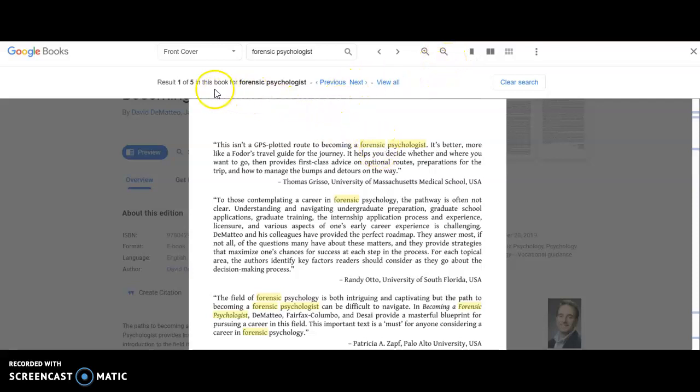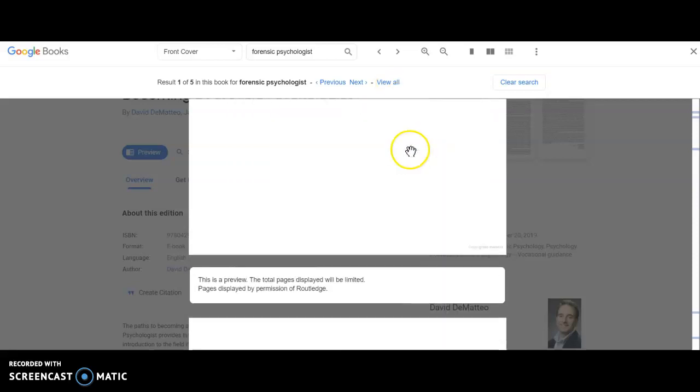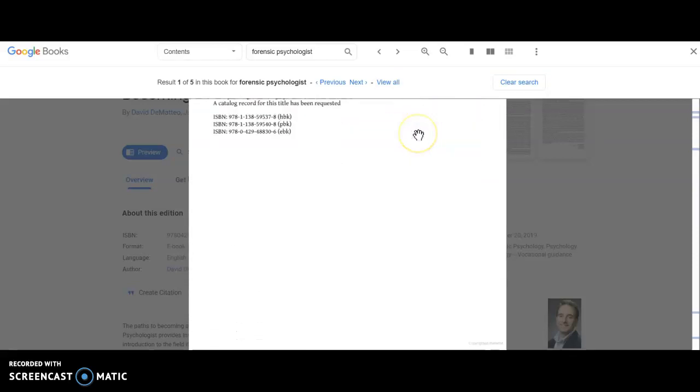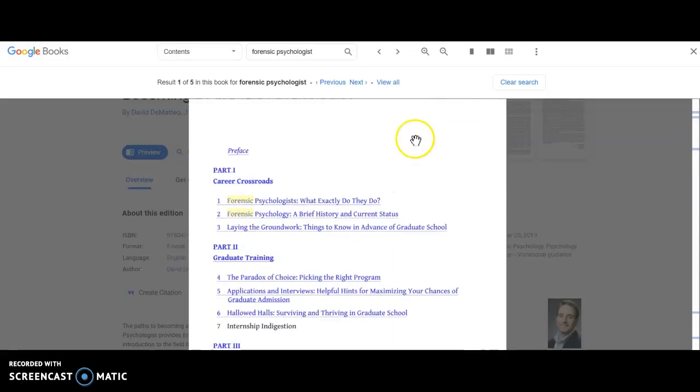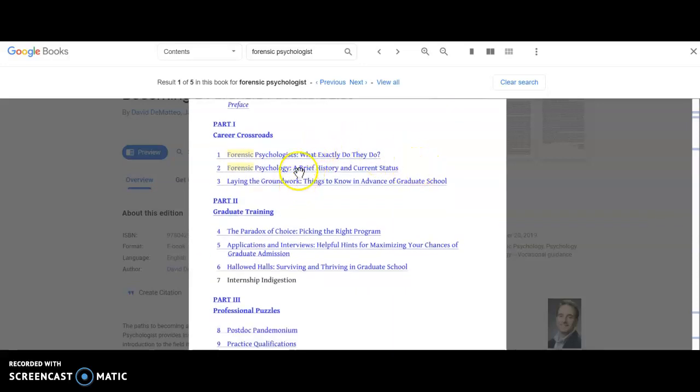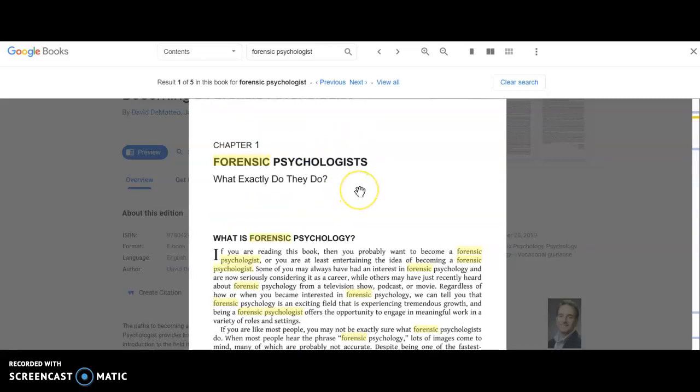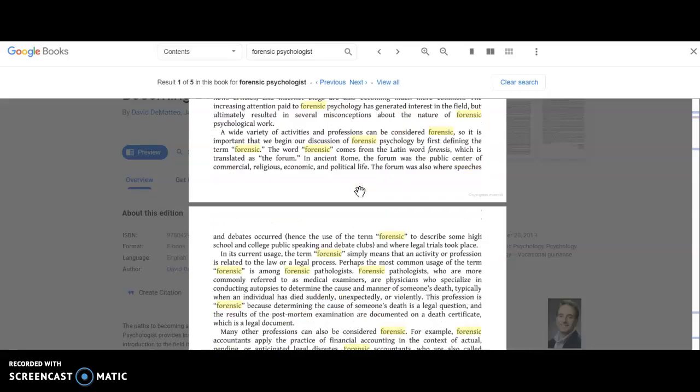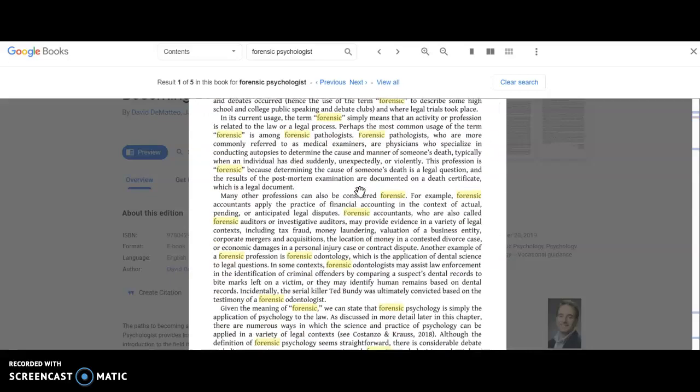And it's kind of showing you that there is 1 in 5 books that there's forensic psychologists mentioned. You can click on the view all to see all the pages or sections that they take you to. But you can really kind of scroll down through this book just right on this front page. I like looking at the table of contents, and you'll see these are hyperlinks that you can kind of click directly on. What is forensic psychology? What do they do? So I think this will be really helpful. It was published in 2019.